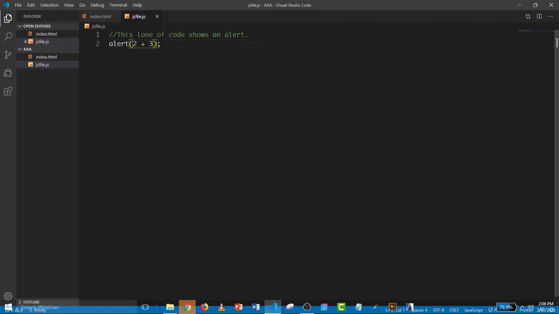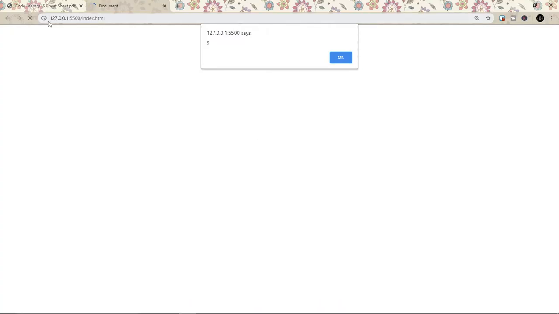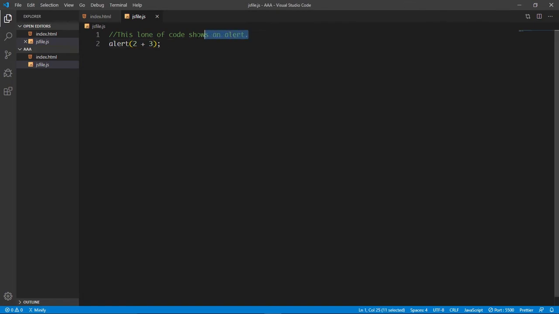So let's go back to our browser, and we are going to reload the browser. Cancel this. Let's click on OK, reload, and we can see we get the alert which answers 2 plus 3, which is of course 5 again. Let's click on OK, and let's go back to our code editor. And so this is how we write a single line comment. Now, if for any reason at all the piece of text you want to write as your comment is longer than one line, that is where a multi-line comment comes in play.